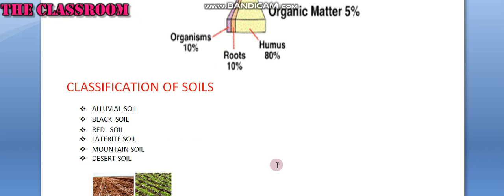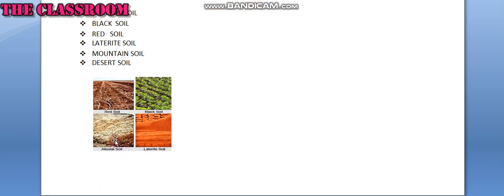So let us come to the point of soil classification. Soils are classified on the basis of their formation, color, physical and chemical properties. Based on this, soils are classified into six major types: alluvial soil, black soil, red soil, laterite soil, mountain soil, desert soil. See some of the pictures I gave. Here this is red soil, this is black soil, this is alluvial soil, this is laterite soil. Then the mountain soil and desert soil.